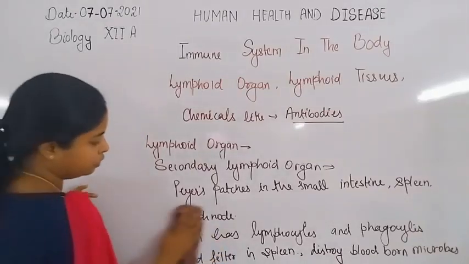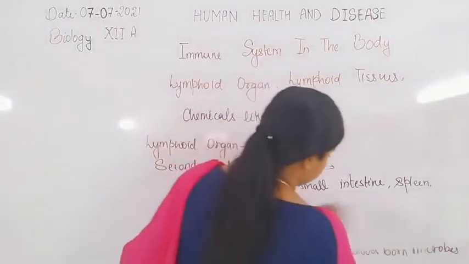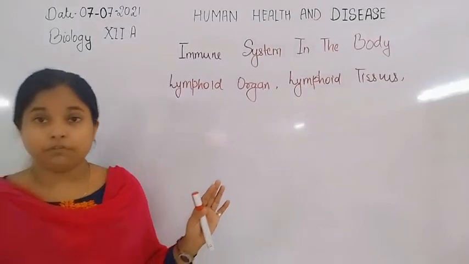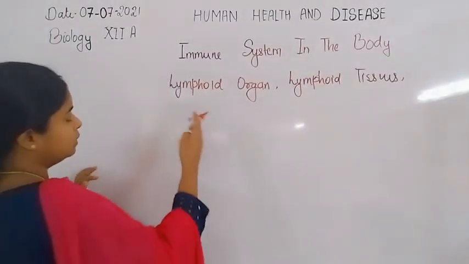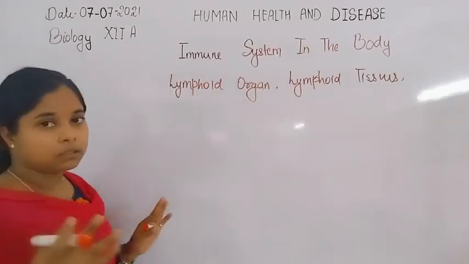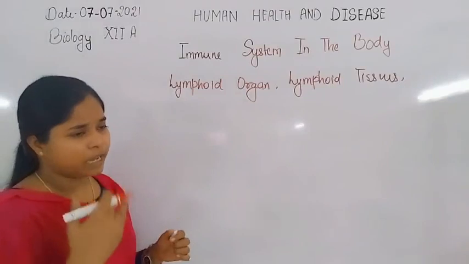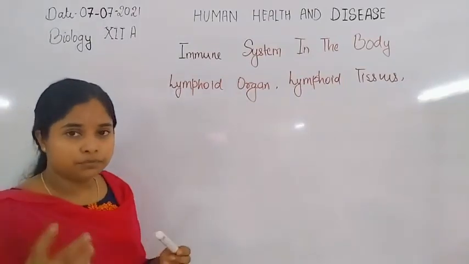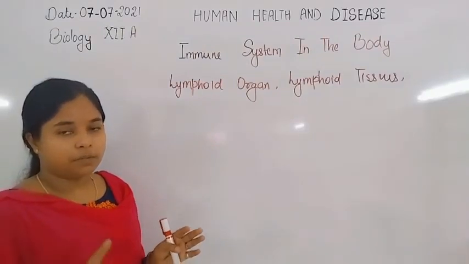Now the lymph node is also a solid structure. Cells formed inside the bone marrow get transferred to the lymph node or other secondary lymphoid organs, such as Peyer's patches in the intestine, because when we eat, microbes may be present in the food.